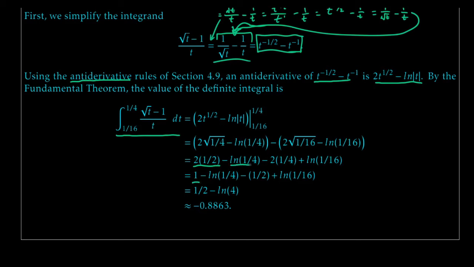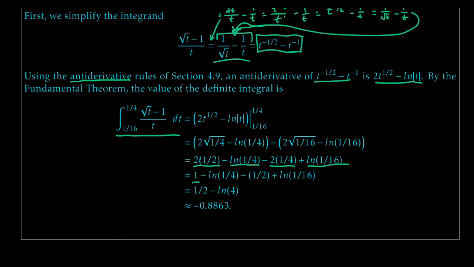Natural log of 1/4, I'm going to leave exactly the same for now, and I'm just going to bring this minus sign on through, so that 2 times the square root of 1/16, just because the square root of 1/16 is 1/4, turns into 2 times 1/4, and that minus carries through, so I get minus 2 times 1/4. And just bringing this minus on through, I'll pick up a plus natural log of 1/16, which I'm not doing anything to quite yet. Okay, now I can do a bit of simplification.